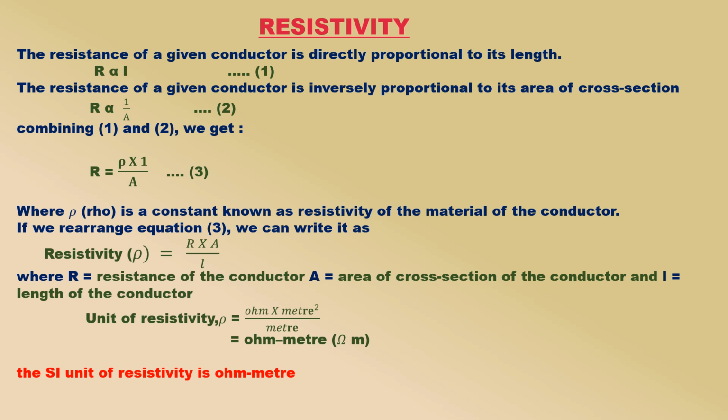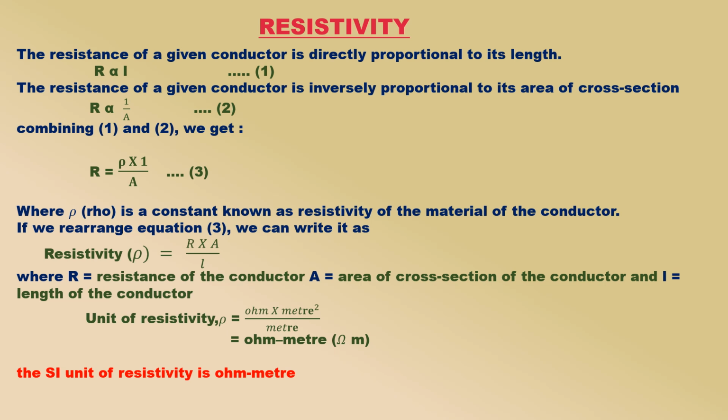From equation 3, it is clear that for a given conductor having a specified length L and area of cross-section A, the resistance R is directly proportional to its resistivity. So, if we change the material of a conductor to one whose resistivity is 2 times, then the resistance will also become 2 times. And if we change the material of a conductor to one whose resistivity is 3 times, then the resistance will also become 3 times.